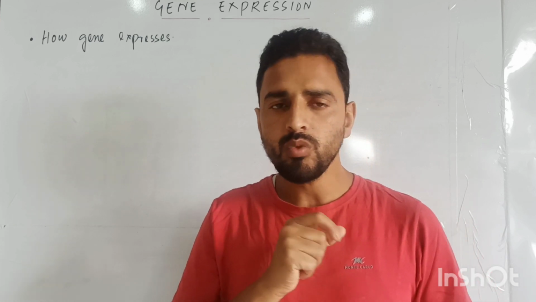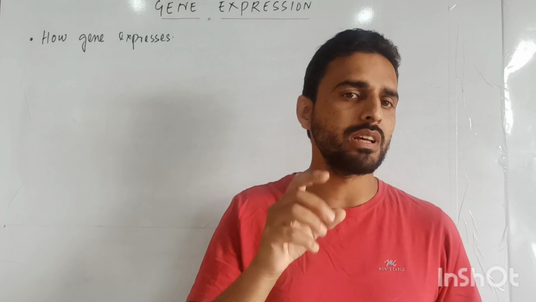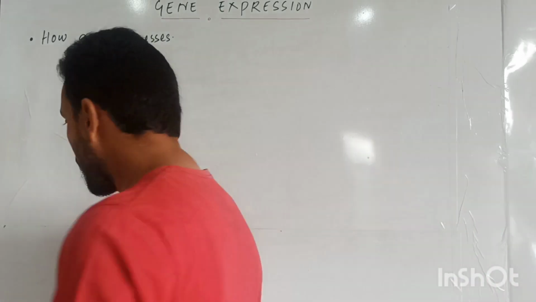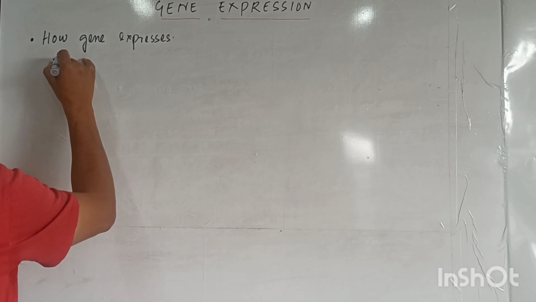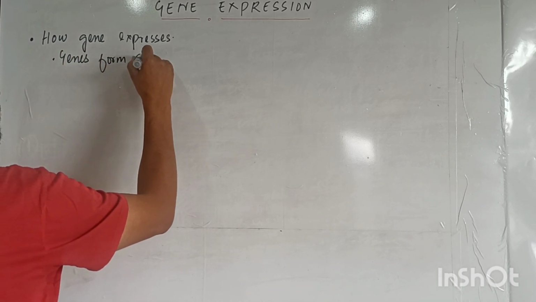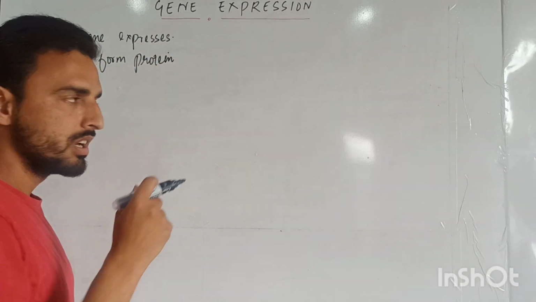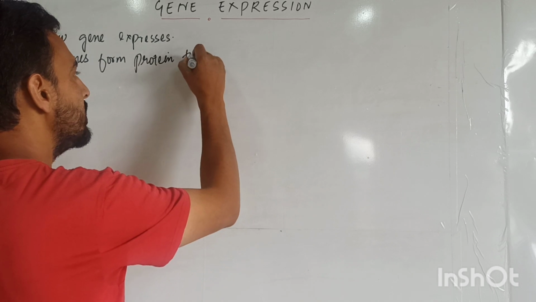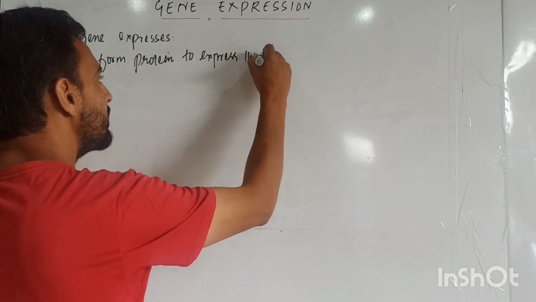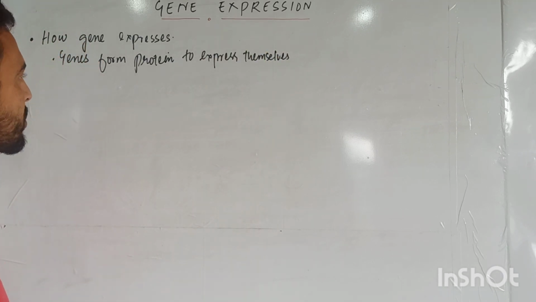That means genes do not directly express themselves; the process by which they express themselves is that genes form proteins to express themselves. This is the definition of gene expression.